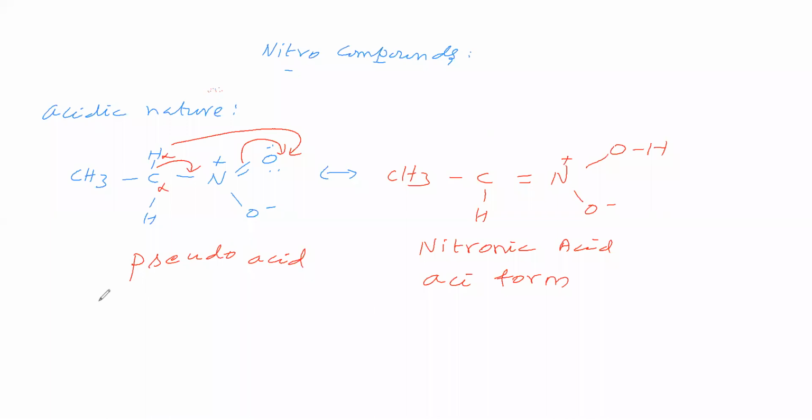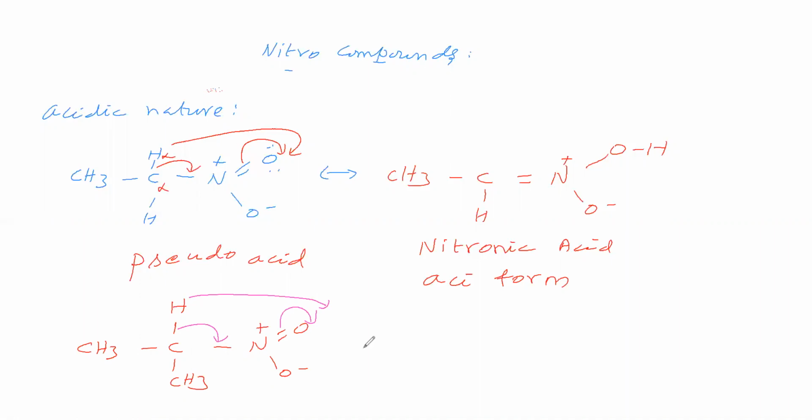Next, we will take the compound CH3CHCH3NO2. We will take the compound in this way. Now, is there acidic nature or not? We will see. This bond is shifting to this place, therefore this hydrogen goes to that place.